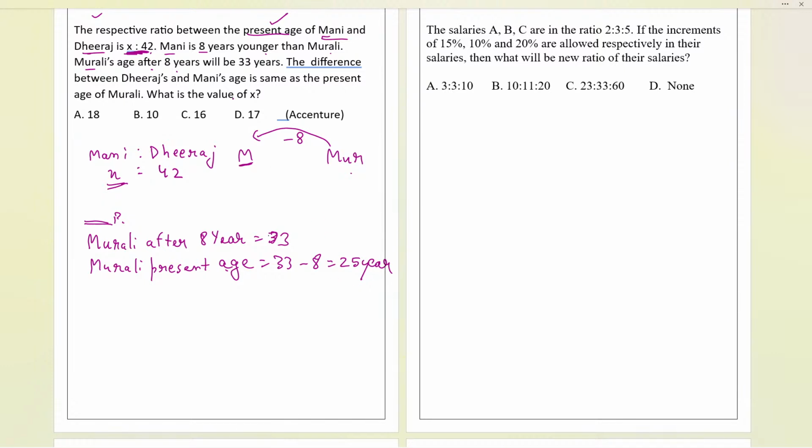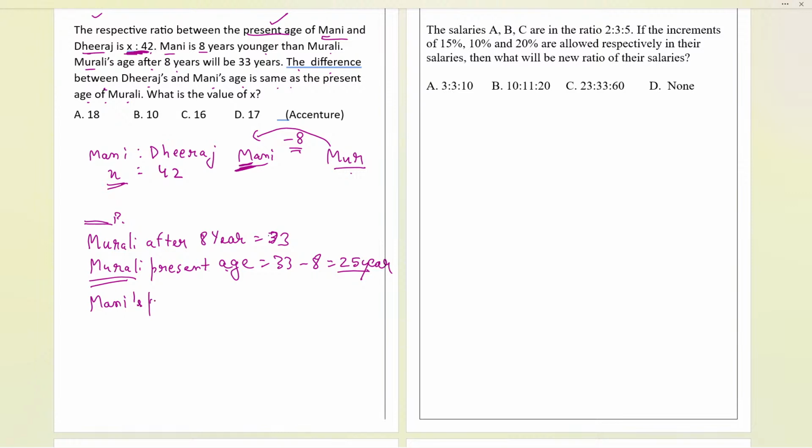Now the second line, let us try to read it over here. The difference between Dheeraj and Money's age is the same as the present age of Murli. Okay, fine. I'll use this condition, but before that one more condition needs to be used. We have only got Murli's age. Can I get one more age over here? Yes, we can get Money's age as well. Money is 8 years younger than Murli, and Murli's age we already have. So let us now write Money's present age.